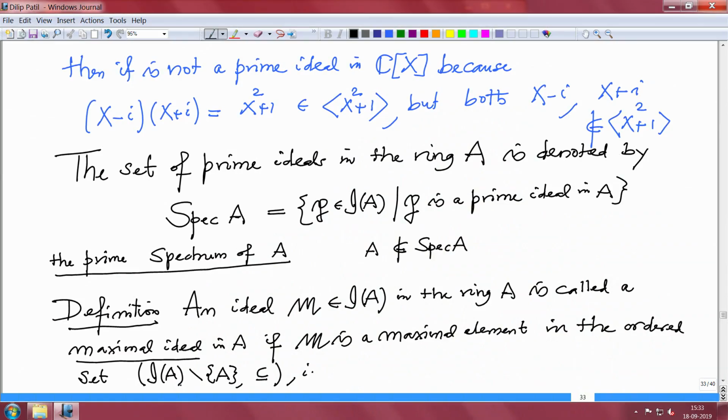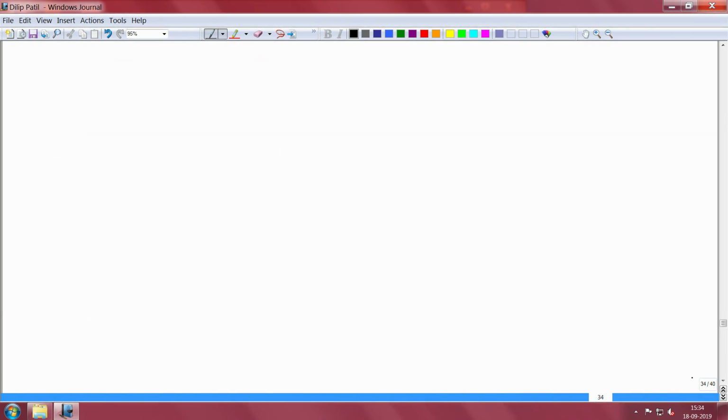So, that is, if M is contained in some ideal 𝔞 contained in A, with 𝔞 an ideal in A, then either this Gothic 𝔞 should be capital A, that is, it is a unit ideal, or it is equal to M. So, then either 𝔞 equal to M or 𝔞 equal to the unit ideal A, then you call it a maximal ideal.